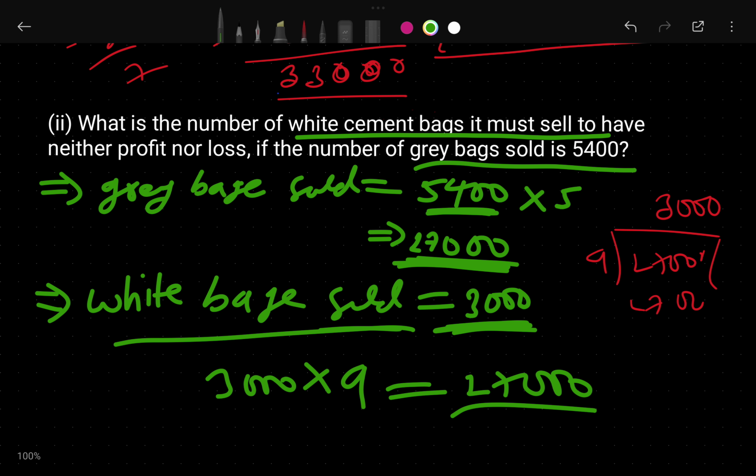How do I do this question? So here the gray bag sold that much. How much loss did he get? 27,000 rupees loss. So how many bags does he have to sell so that he will get no loss? So when we divide with the 9, this is a profit only. So this is 9 rupees. If he sells one bag, he gets 9 rupees profit. So when I divide with this loss money, we will get that if he sells the 3,000 bags, then he will not get any profit or any loss.